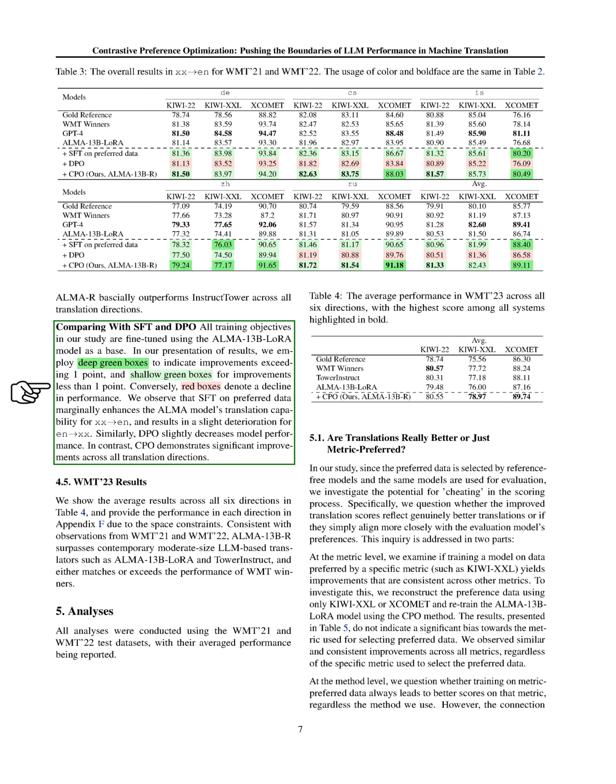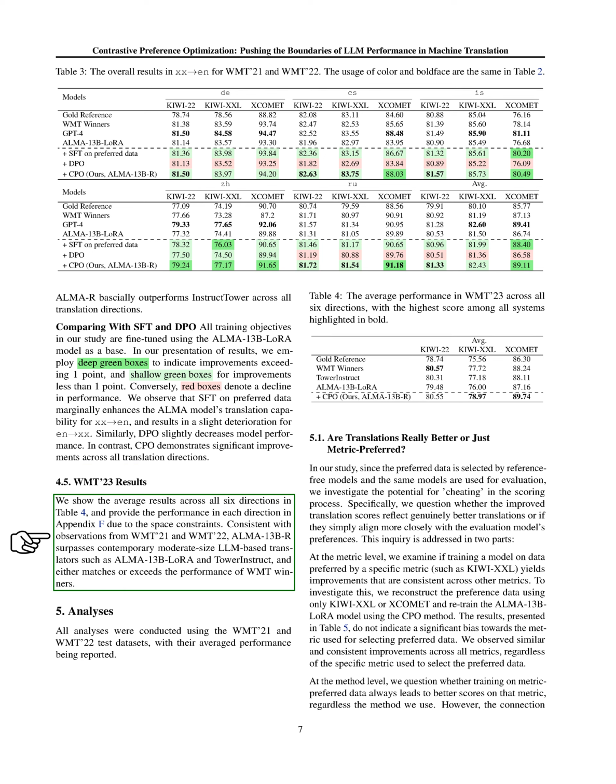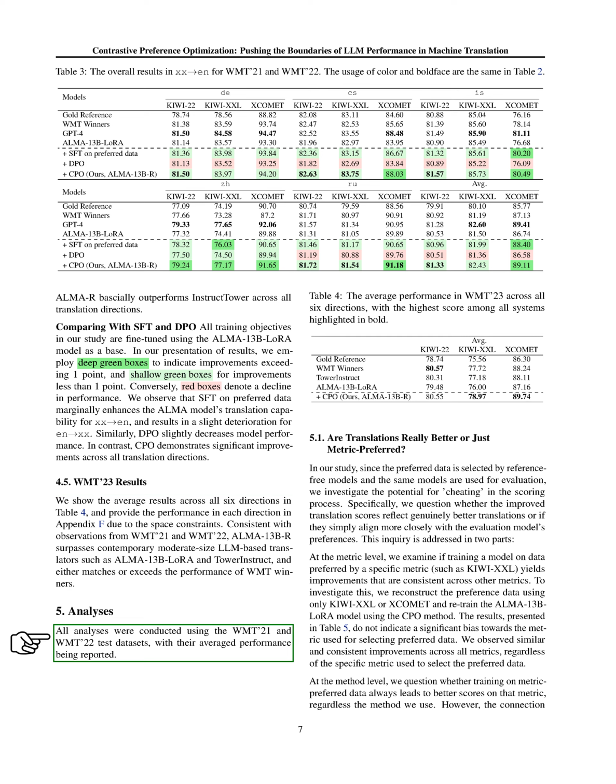Section WMT 23 results. In the WMT 23 results, we found that our model, ALMA 13B-R, outperformed other similar-sized language models like ALMA 13B LoRA and Tower Instruct. It also matched or even surpassed the performance of previous WMT winners. We've included detailed results for each direction in the appendix due to space limitations. We conducted our analysis using the WMT 21 and WMT 22 test datasets.